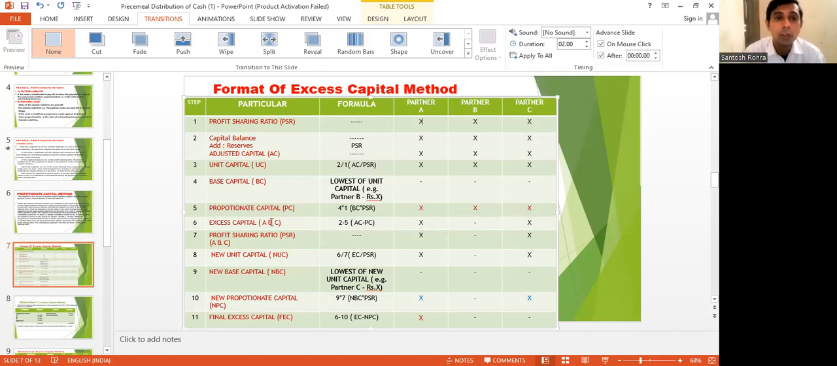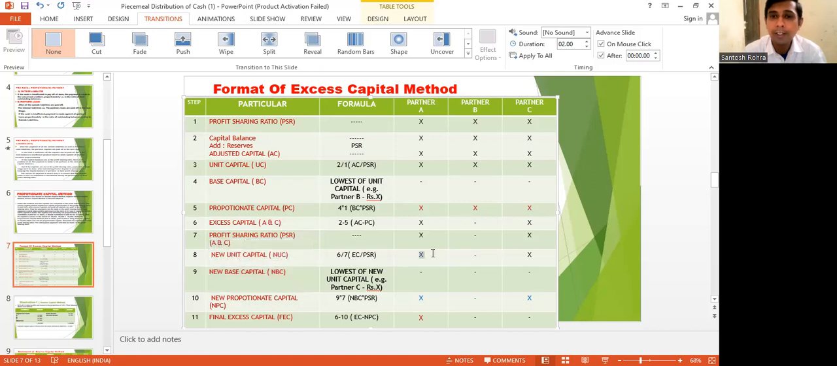After profit sharing ratio, step 3, which is unit capital, is repeated. Here we have written new unit capital. So we compare 6 divided by 7, and you will get the new unit capital. What is 6? 6 is excess capital, 7 is the proportionate capital profit sharing ratio. Just divide, and whatever comes is called new unit capital. Again, you have to repeat base capital. Here we have written base capital, write down here new base capital.